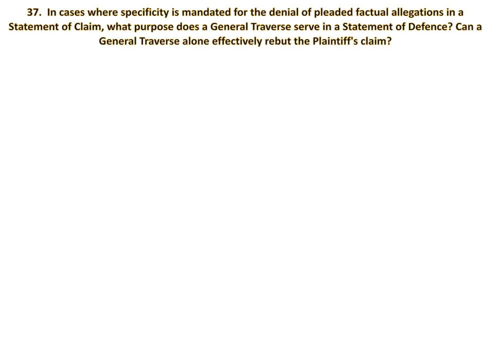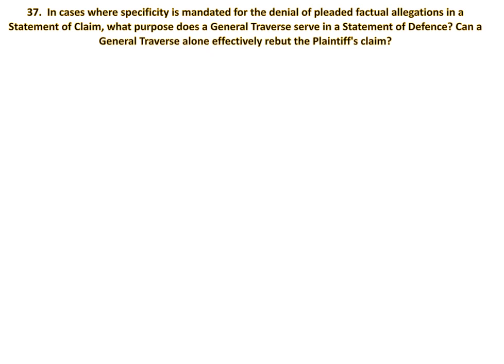So let's say, for example, that the plaintiff has made some averment in the statement of claim, and the defendant fails to specifically deny those averments. But then there's the general traverse in paragraph 1. The general traverse reads, save as hereinafter expressly admitted, the defendant denies every material allegation of fact contained in the plaintiff's statement of claim.